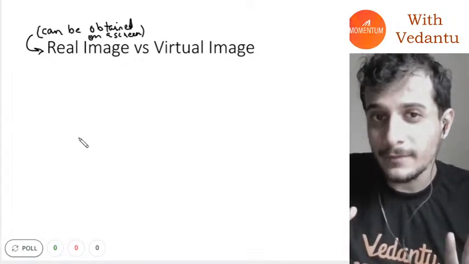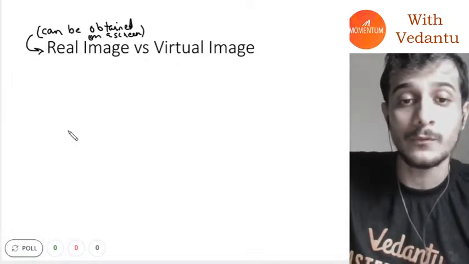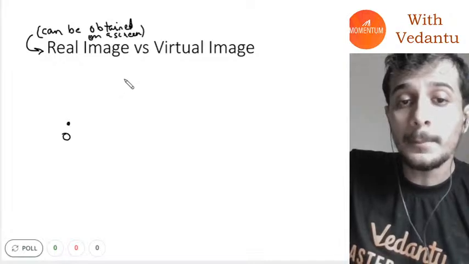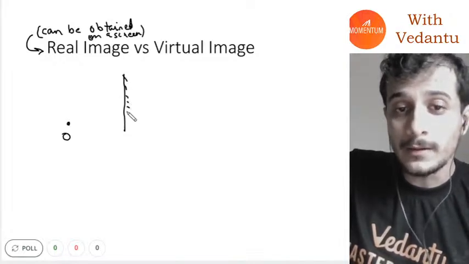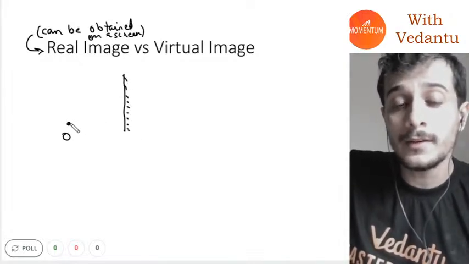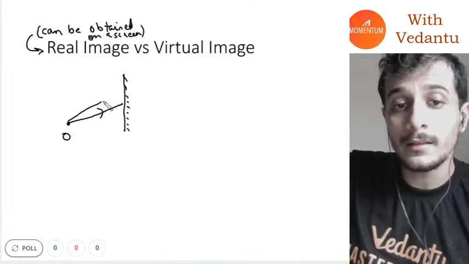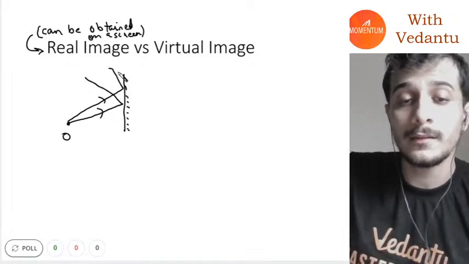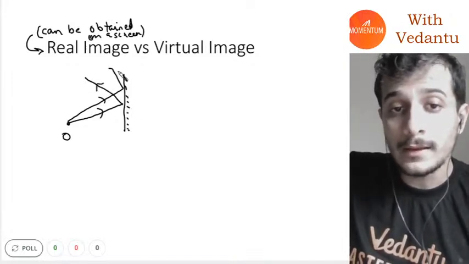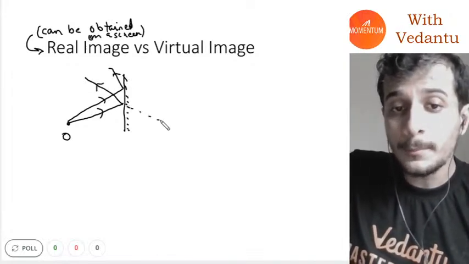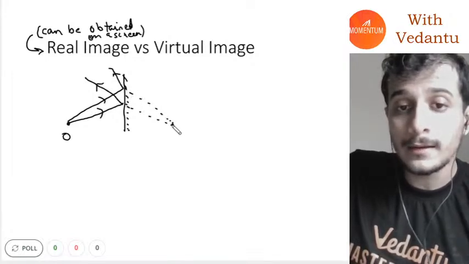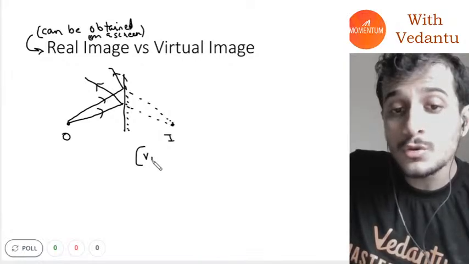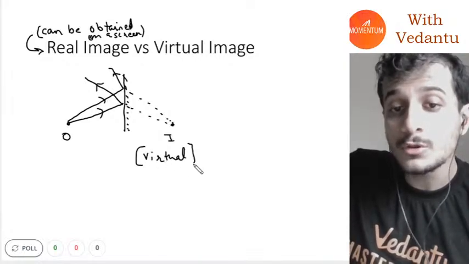If I have to give real life examples, guys, this is how I would like to see it. If I have an object here and a plane mirror here, everybody knows plane mirror, how will the light get reflected? Let's say this is one incident ray, this is the other incident ray. After reflection, this went in this direction, this went in this direction. If I extend them back, this will be the image. Now in this case, this image is a virtual image.